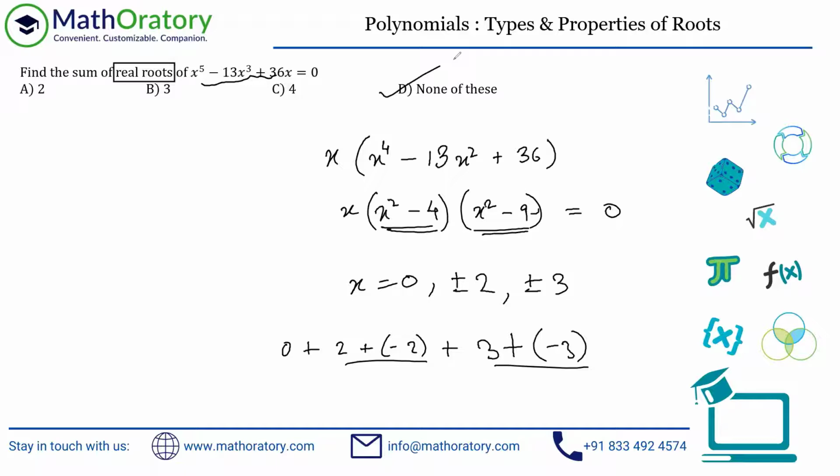The x taken common should be visible. If you miss that out, then obviously you're spending too much time. And just don't divide everything by x. In this case, you will not face that issue. You'll still get the right answer, even if you cancel out the x by mistake. The roots you will obtain are plus minus 2 and plus minus 3, which add up to 0 again. But if the question had been to find the number of real roots, then you might get a wrong answer. In this case, there are 5 real roots, which add up to 0. That's the entire problem. I don't have anything else to add to it.